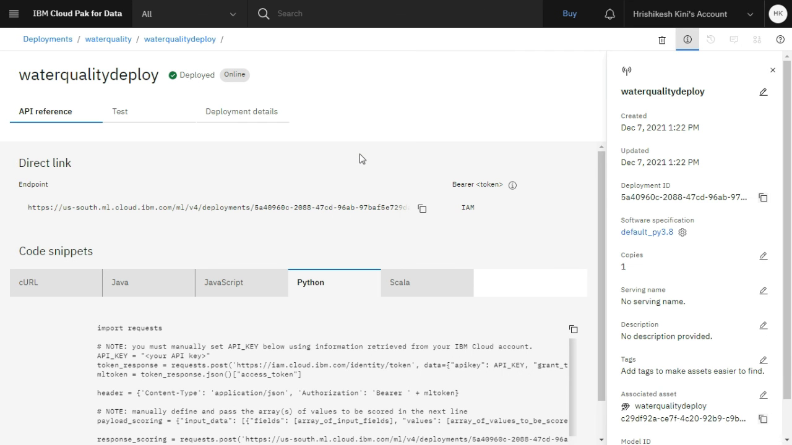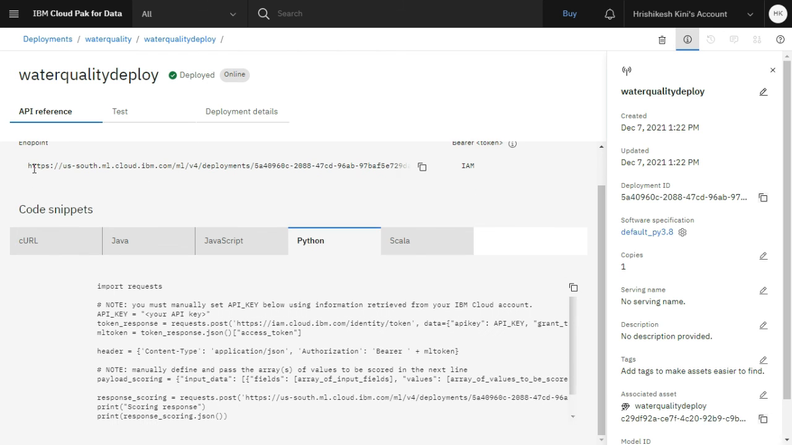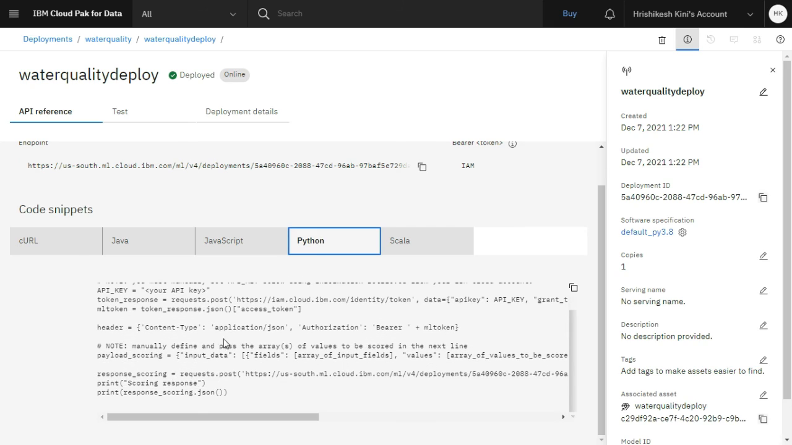Here is my deployed machine learning model information. As you can see, I have deployed my model. So you go to deployments, then click on your spaces and click on deploy spaces. As you can see, this is my scoring endpoint. I can use this scoring endpoint to predict the data. Then you can use this code snippet for Java, JavaScript, Python, Scala. As I have used Python, I will use this snippet.